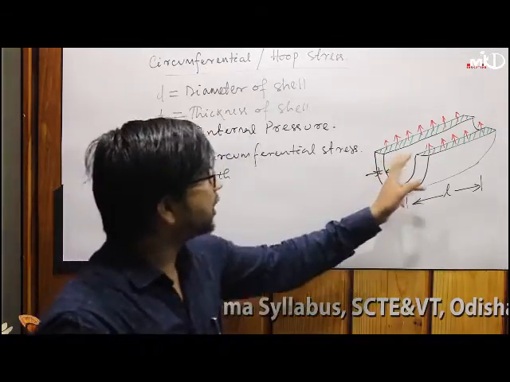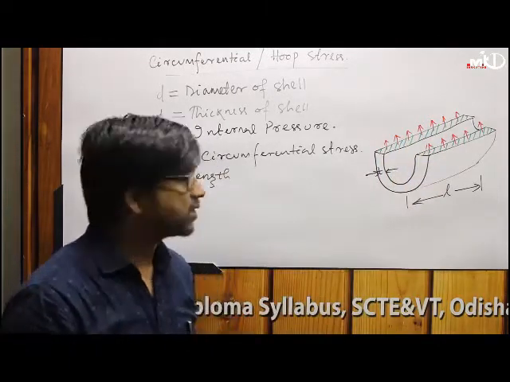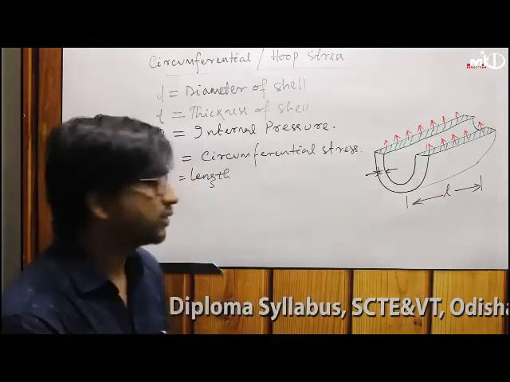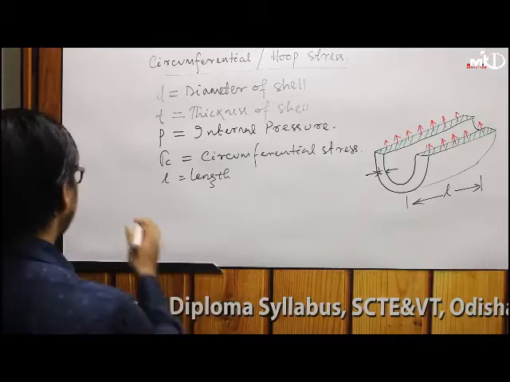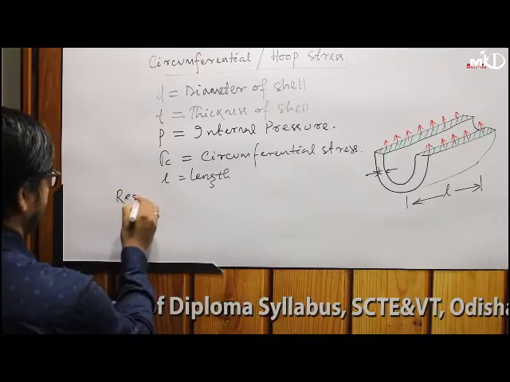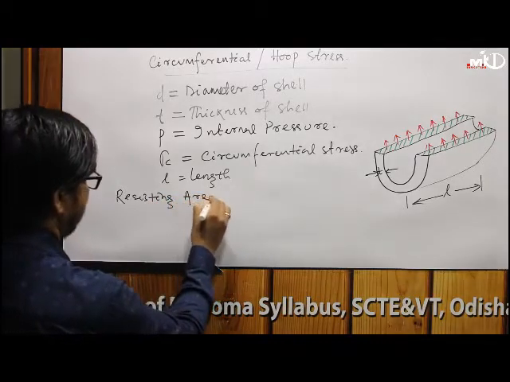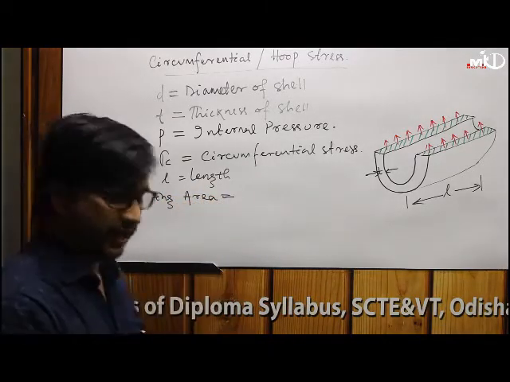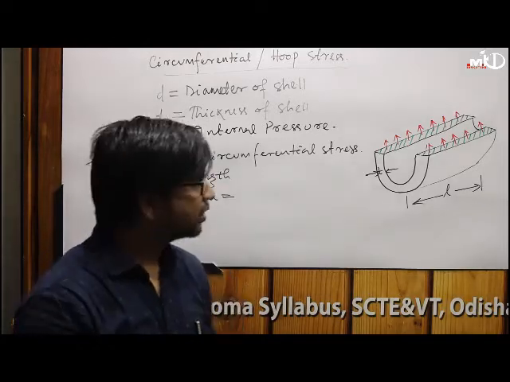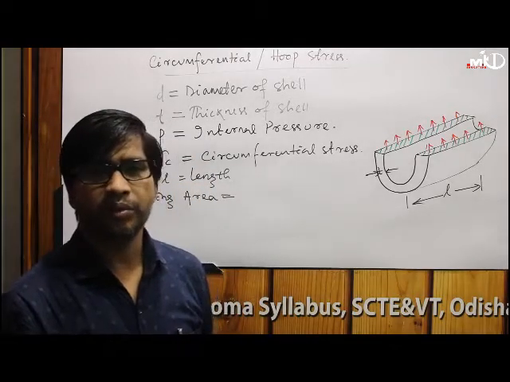These are the areas which are resisting against the internal pressure. So now we will find the resisting area. Resisting area means these areas are resisting, and if they cannot resist the internal pressure, failure takes place.